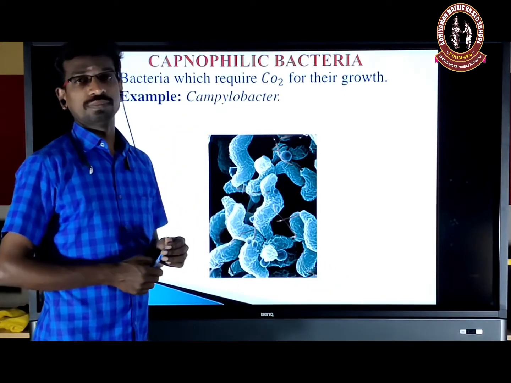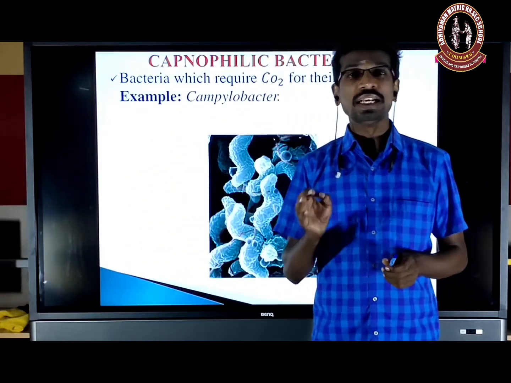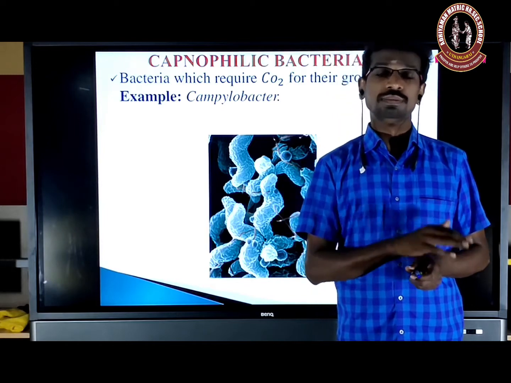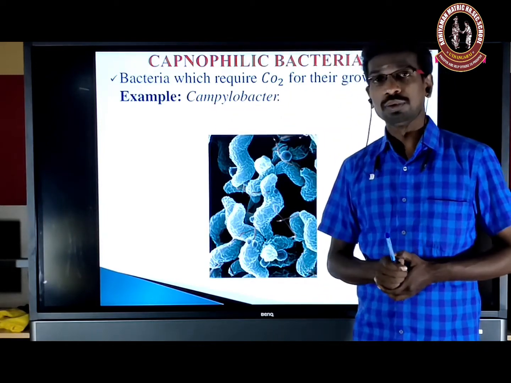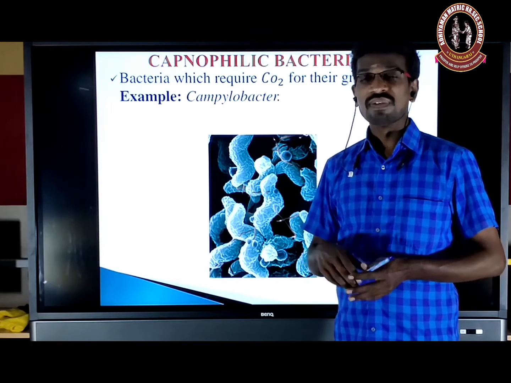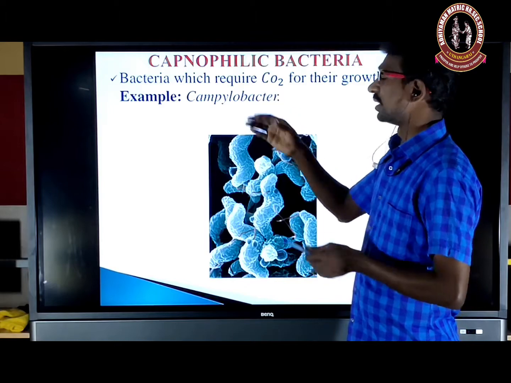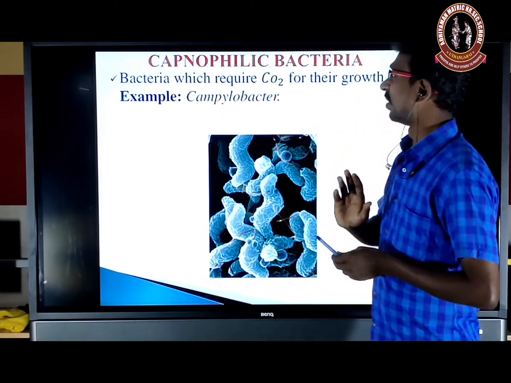Capnophilic bacteria is another type of bacteria. It will grow only where an abundant amount of carbon dioxide is present. This bacteria requires carbon dioxide for growth. So where an abundant amount of carbon dioxide is there, in a particular place, the bacteria grow rapidly. Okay, so that is a capnophilic bacteria.